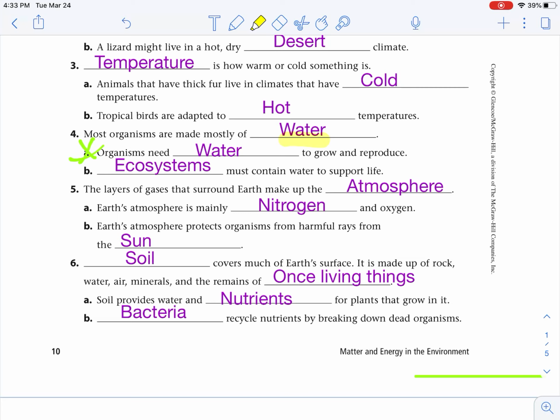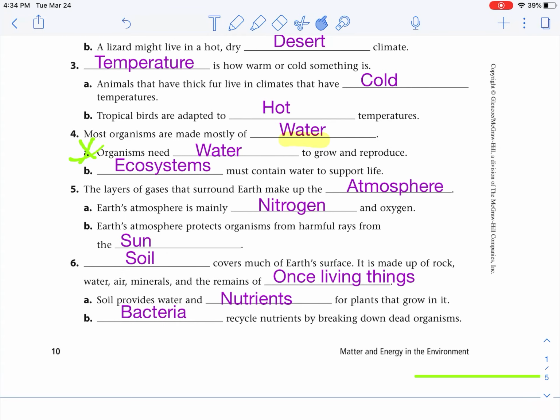Earth's atmosphere is mainly nitrogen and oxygen. Earth's atmosphere protects organisms from harmful rays from the sun. Soil covers much of Earth's surface. It is made up of rock, water, air, minerals, and the remains of once living things. Soil provides water and nutrients for plants that grow in it. Bacteria recycle nutrients by breaking down dead organisms.